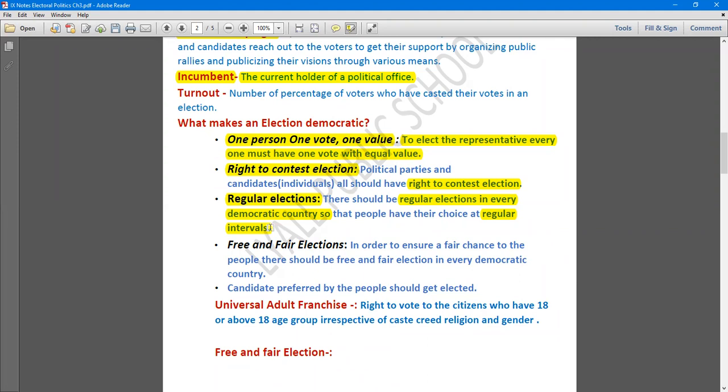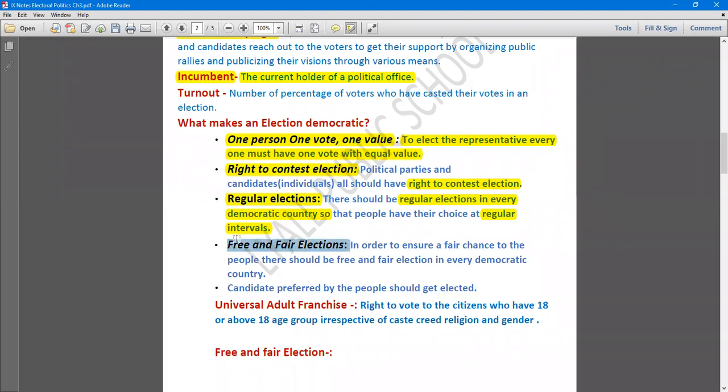Election is not done only once for a whole life, because we follow that at a regular interval, people must be given a choice so that they can re-elect the government or they can change the government. It's totally up to the people. Therefore, the power lies in the hands of the people. So there must be regular elections in every democratic country so that people have their choice at regular intervals.